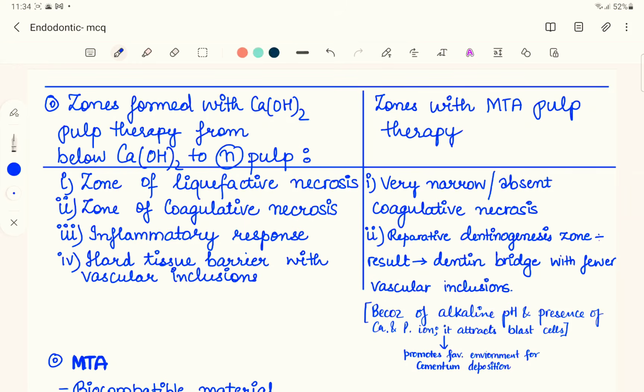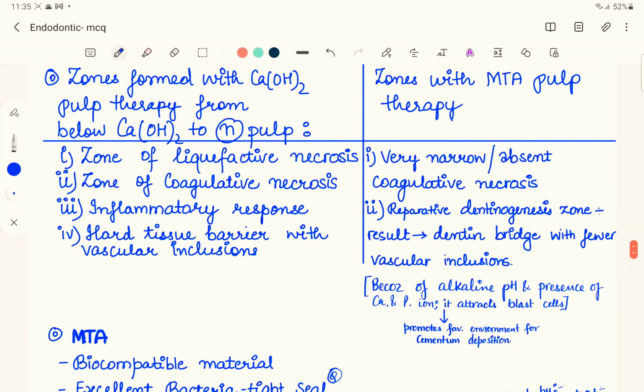Now talking about the MTA, when this MTA is applied on the pulp, it forms a very narrow zone, or there is absence of coagulative necrosis. We also see reparative dentine formed. So a reparative dentinogenesis zone is formed, which is a result of a dentine bridge with fewer vascular inclusions. The reason this reparative dentine is formed, or we can say cementum is deposited, is because of the alkaline nature of the MTA, mineral trioxide aggregate.